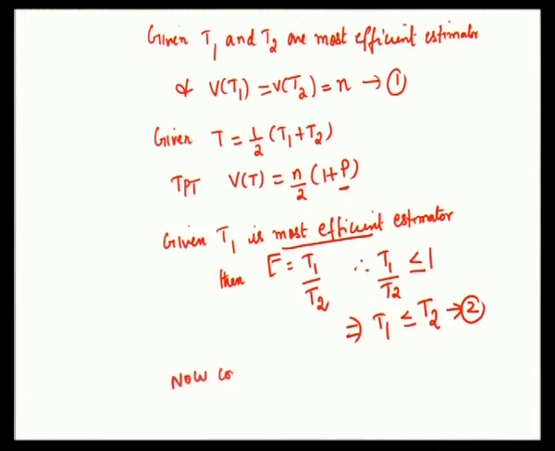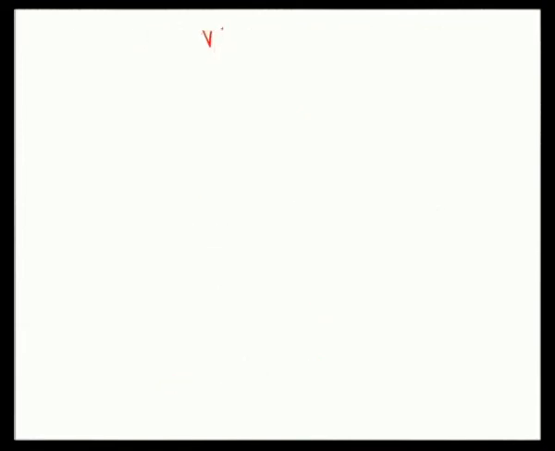Now consider T equal to T1 plus T2, into 1 by 2. Consider the variance of T, which is equal to the variance of half of T1 plus T2.